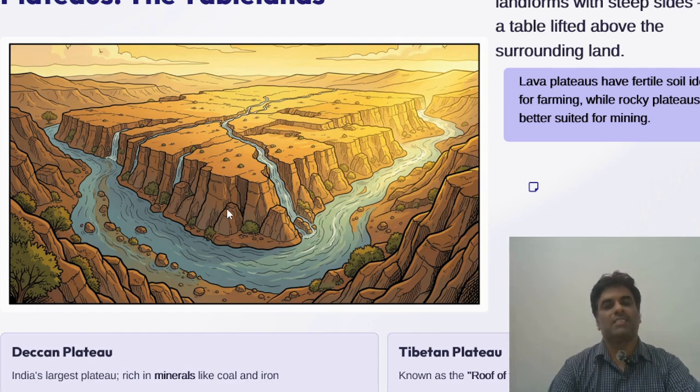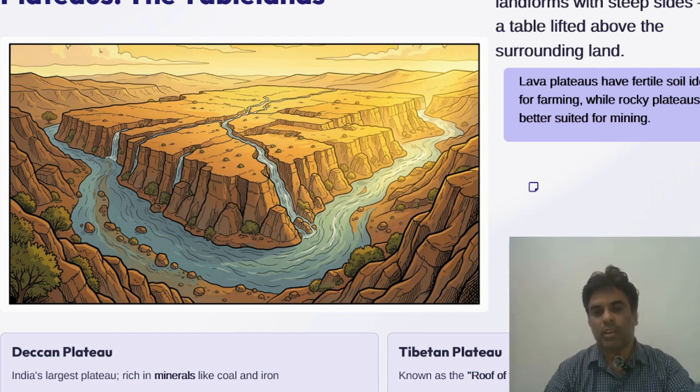So moving on to the next slide. This is the map of the globe. This world map shows a few major mountain ranges, plateaus and plains. So children, you should learn how to read a map.